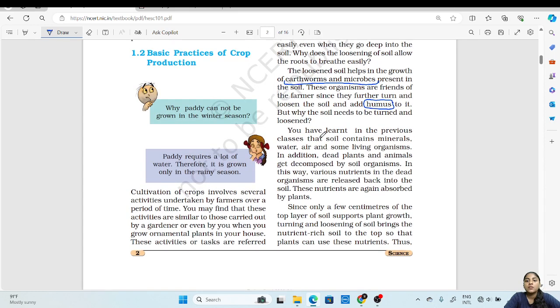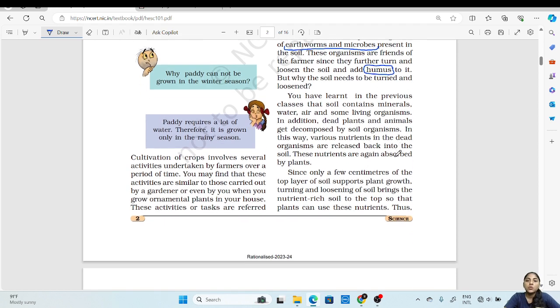Then, as we know, in a field there will be much organic matter such as dried leaves, twigs and branches present on the soil. So when the soil is turned and loosened, these organic matters or dead plants will get covered by the soil, and they will be decomposed by the soil organisms or decomposers.